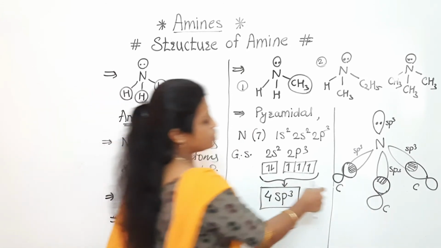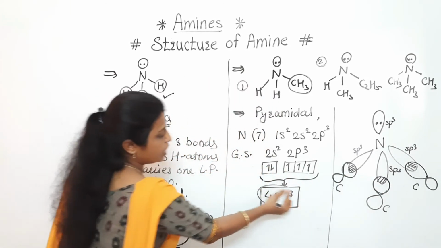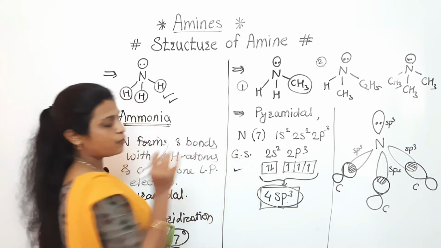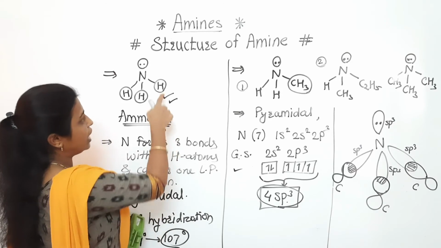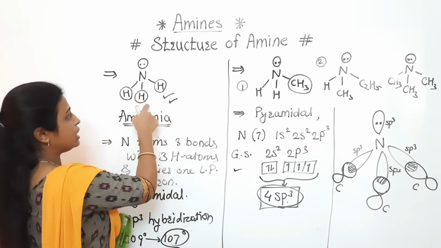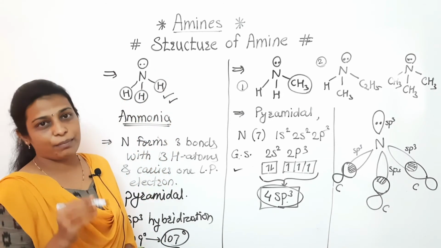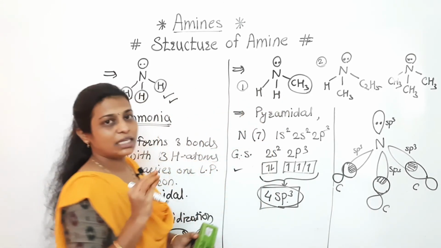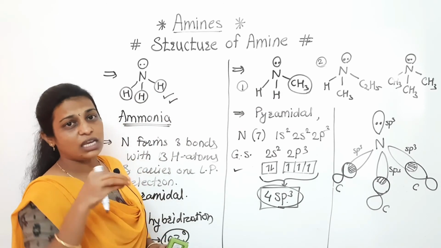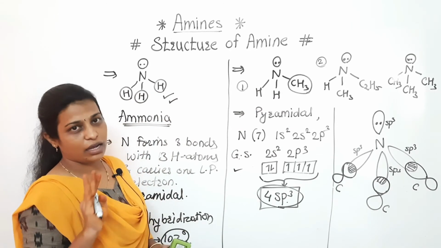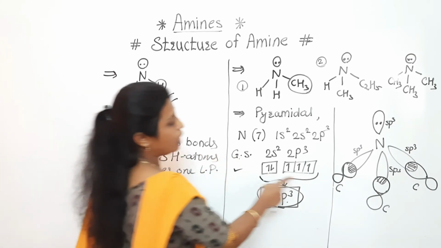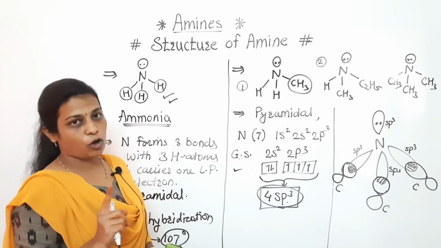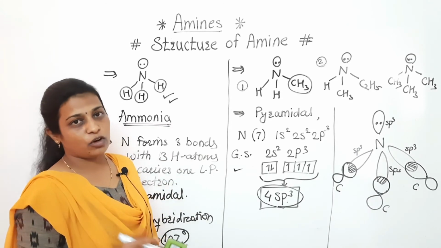But as I have discussed with you, there is a formation of sp3 hybrid orbitals for ammonia as well as for the amines. But in ammonia, the 3 sp3 hybrid orbitals overlap with the s orbital of the hydrogen. In the amines, that is not the case, because there is a replacement of 1 hydrogen by an alkyl or aryl group. That's why the overlapping is not always with the s orbital of hydrogen. Here it will be the p orbital of the carbon.